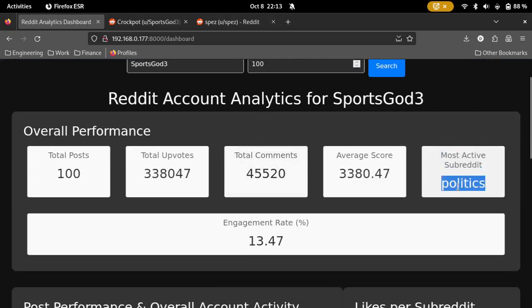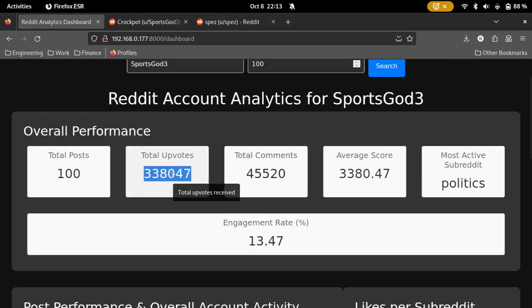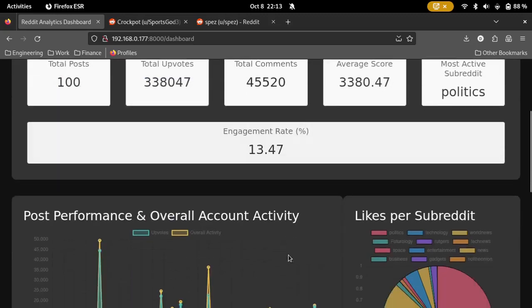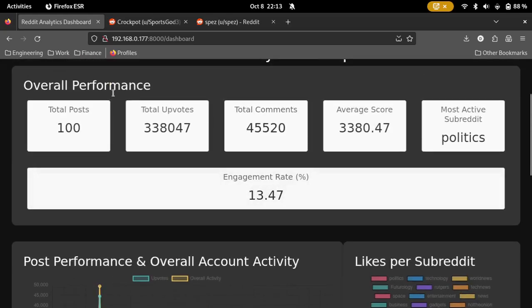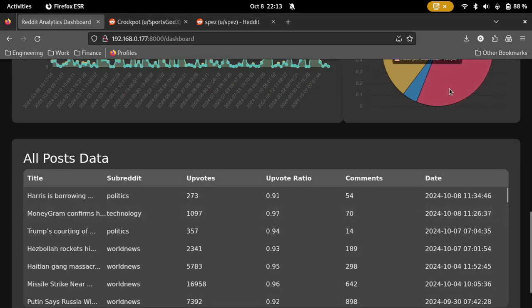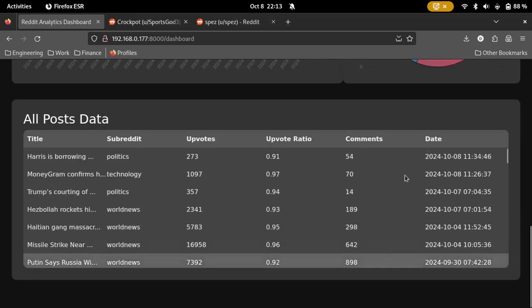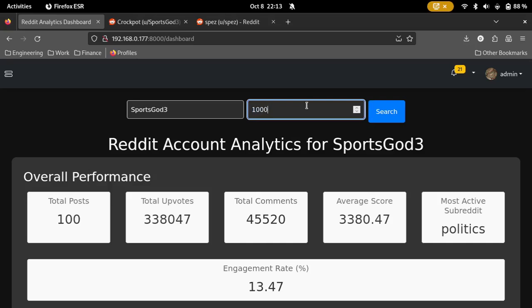The most active subreddit is r/politics. The engagement rate is 13%, which is pretty good, with the average score being about 3,300, which is very good. The total upvotes is lower, because over 100 posts, that makes sense. It's literally just divided by 100, right? Or multiplied. No, divided, yeah. And essentially, just the overall activity. Like, this is normal. This is to be expected. Oldest post about 2024. Now let's go over the last 1,000 posts.